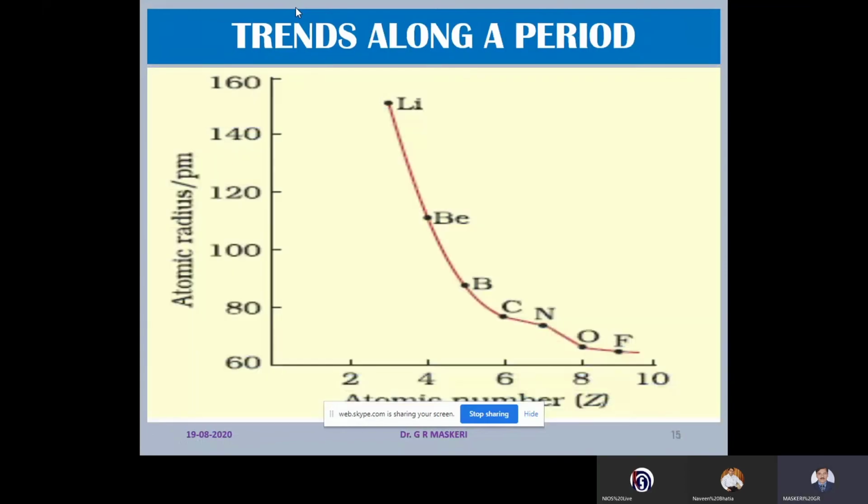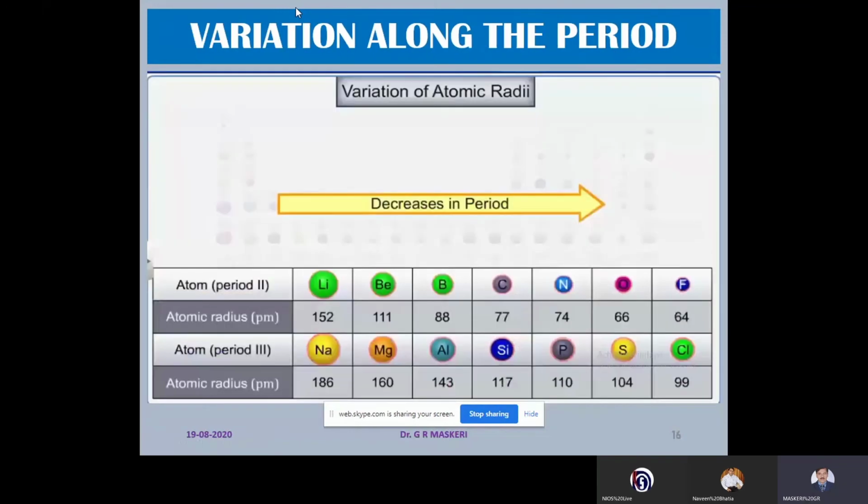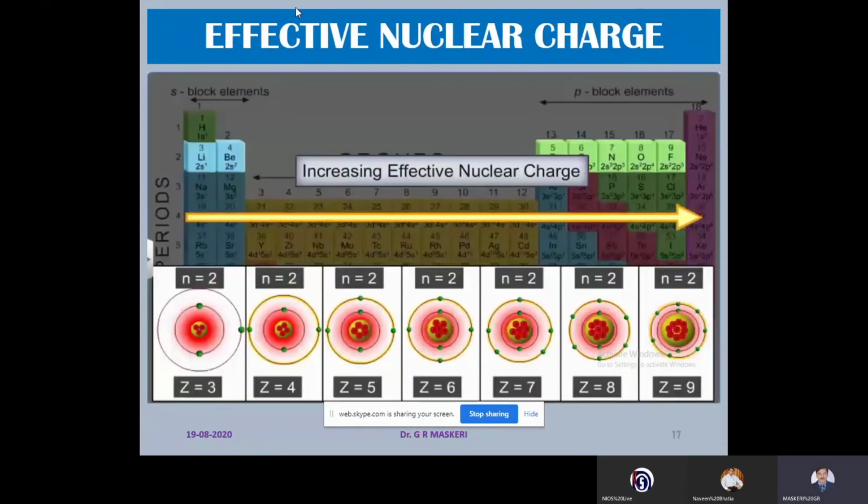In case of periods, second period as illustrative example is being taken, lithium to fluorine, the radius decreases. Why is it so? Lithium to fluorine or sodium to chlorine, the atomic radius decreases. It is because of the increased effective nuclear charge. You can see the elements of second period, all these have only 2 shells, but still the size of the atom is not same because number of protons in these atoms are different.